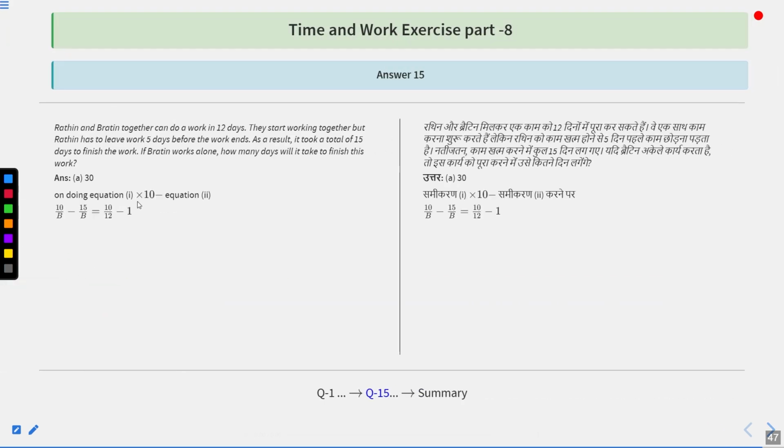Now on doing equation 1 multiplying by 10 minus equation second, we are going to get 10 upon B minus 15 upon B, that is equal to 10 upon 12 minus 1. So minus 5 upon B equal to minus 2 upon 12. So from here the value of B is 12 into 5 upon 2, that is 30 days. So option number A is our correct answer.